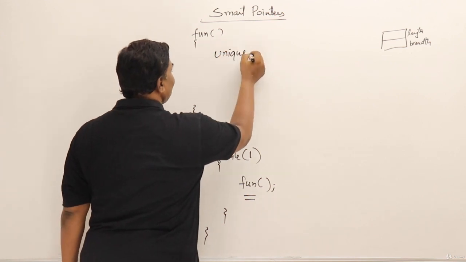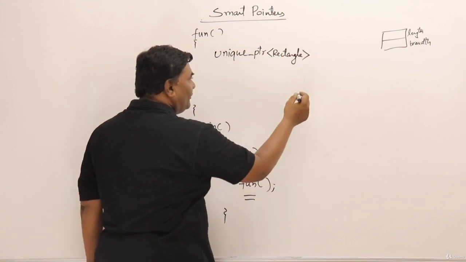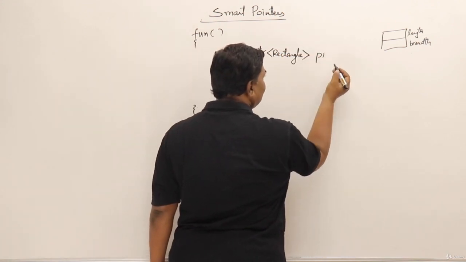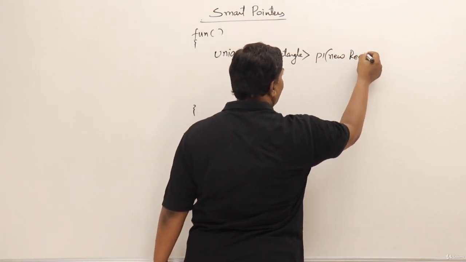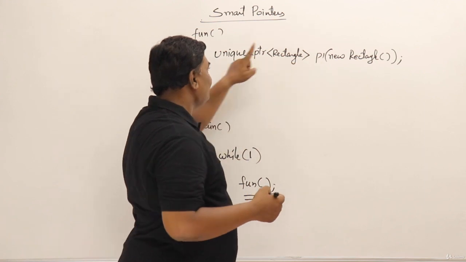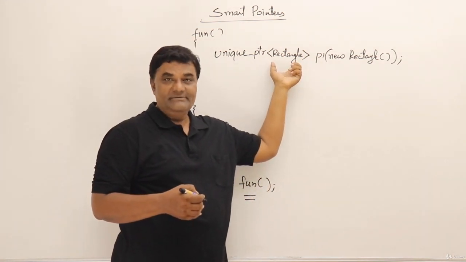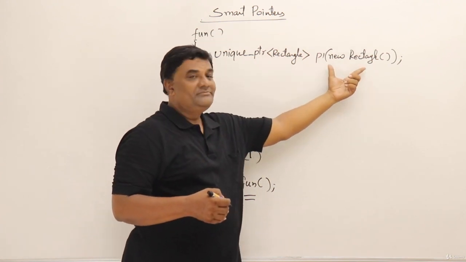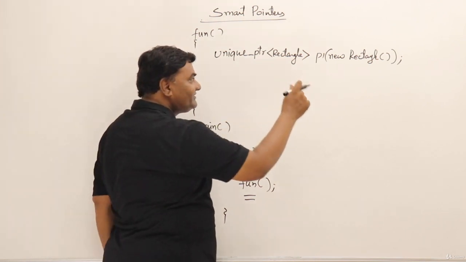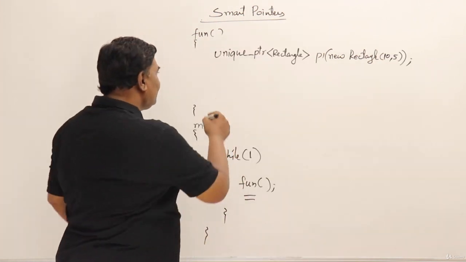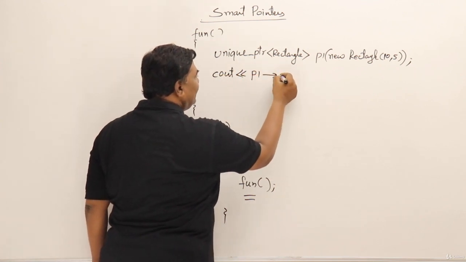I can say unique_ptr of type rectangle, and the pointer name is p1, and here I should say new rectangle. Now p1 is of type unique pointer, and this is a generic pointer, so I have mentioned the class name to which it has to point. Here the object of a rectangle is created, and p1 will be pointing there. I will write down some parameters. Now using this pointer, I can access the rectangle object. I can say p1 arrow area.